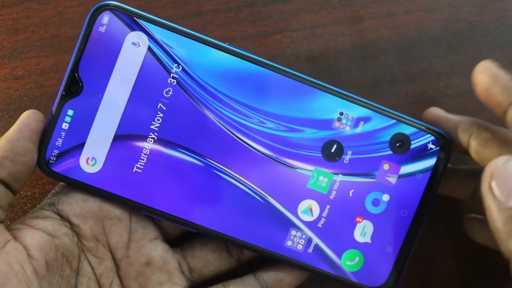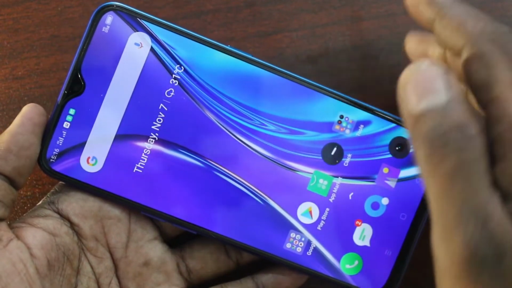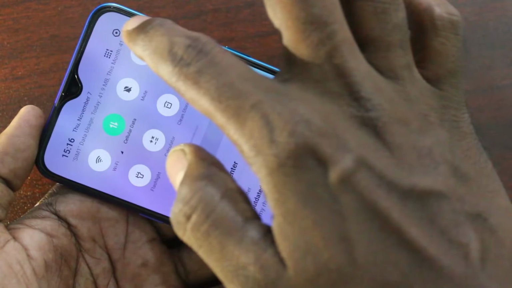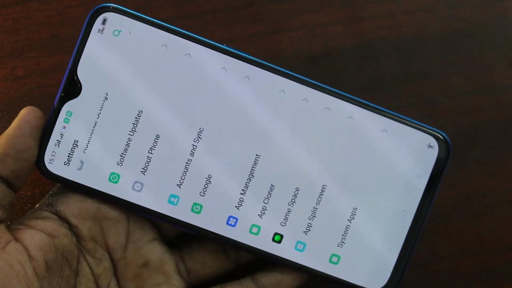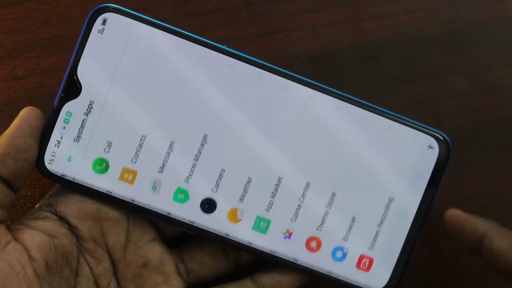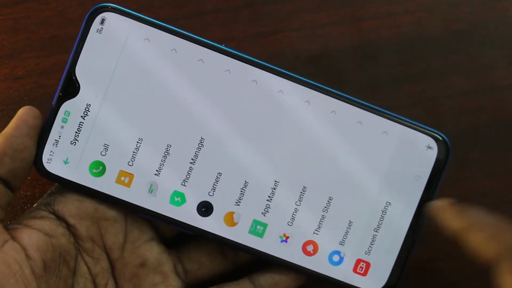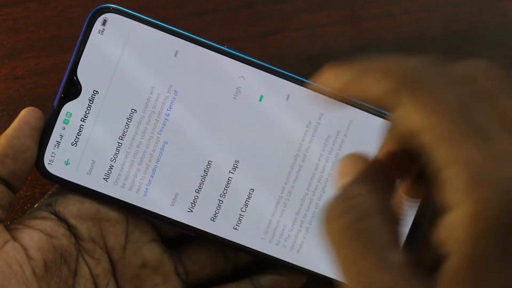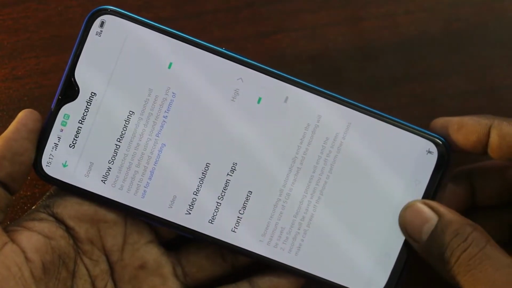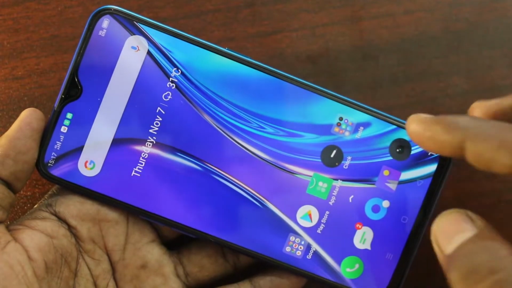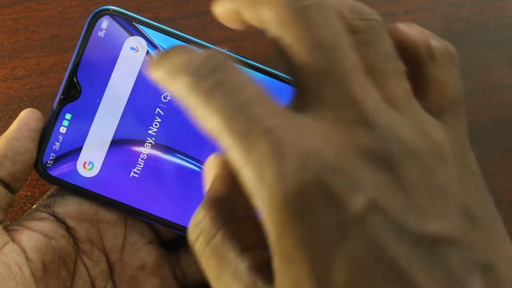First of all, go to the settings in your phone. Click on settings and scroll down. Click on system apps. Click on screen recording and here turn on this button, allow sound recording. Yes, now sound will be recorded when you do screen recording.